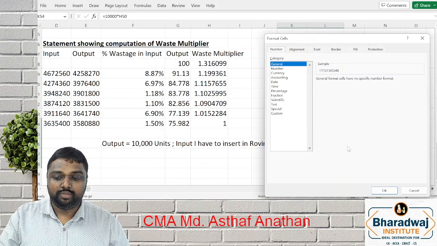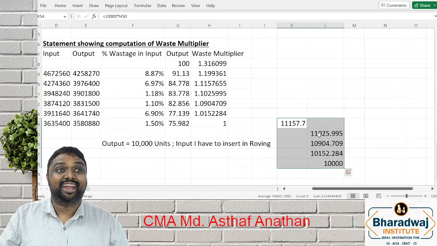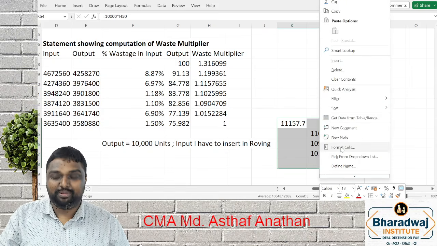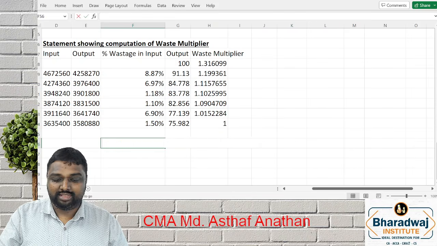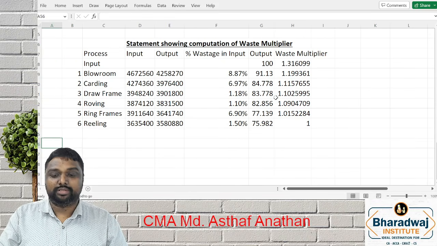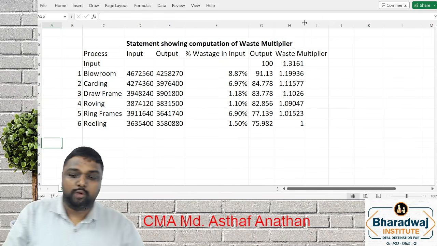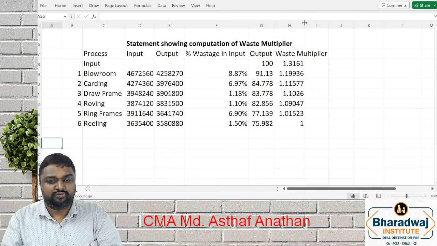Now, in our example, when I asked you in the beginning, you said the reply 105. We'll see what will be the correct answer by using waste multiplier. Actually, your answer went wrong. So now see what will be the answer in our example. For exam purposes, this is over. Sir, waste multiplier, how many decimals required? This is enough. 4 or 5.